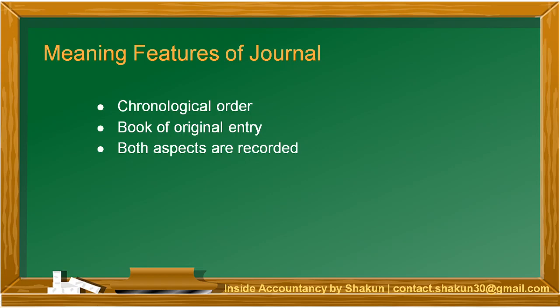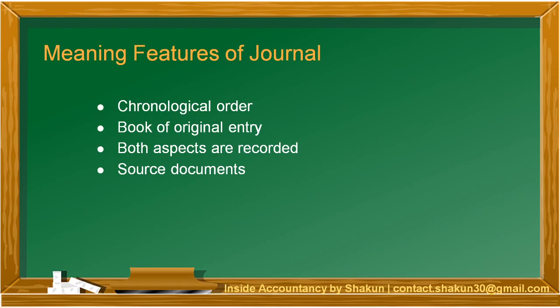It records both the aspects of a transaction. Now, what are both the aspects? Debit and credit. So, both the aspects of a transaction, debit and credit, are recorded by using the double entry bookkeeping system. So, both the aspects are recorded in case of journal. We follow the double entry bookkeeping system.